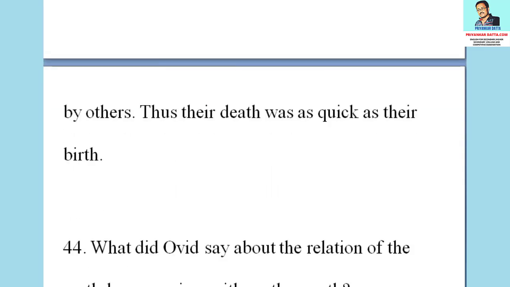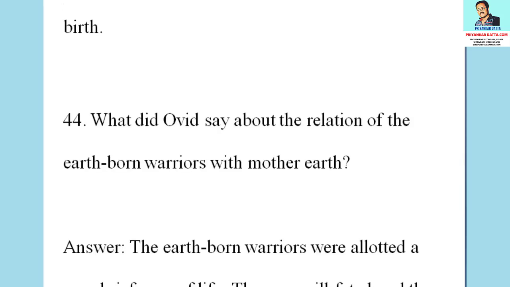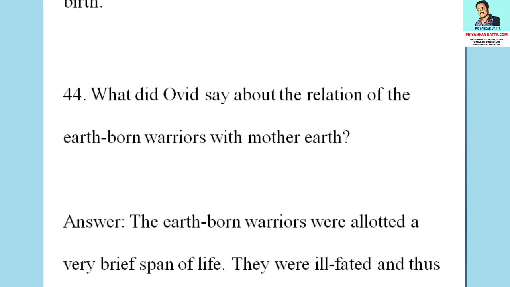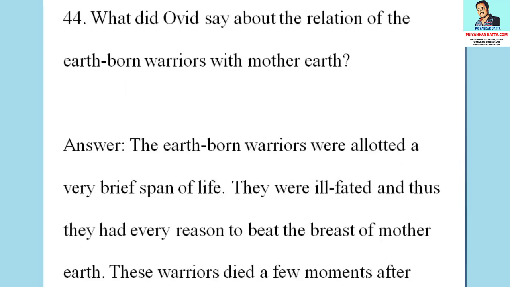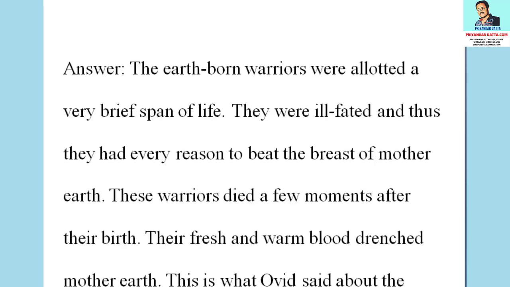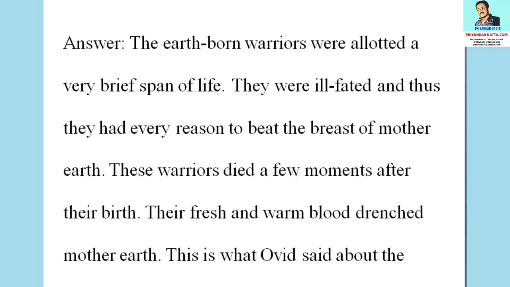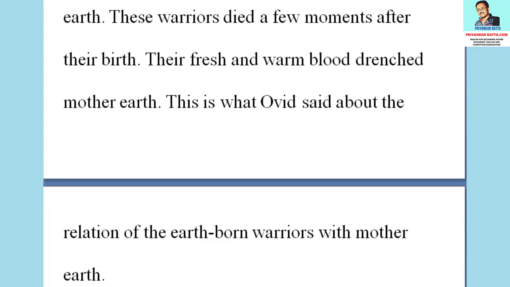The 44th question from this section is, what did Ovid say about the relation of the earthborn warriors with Mother Earth? The answer to the question is, the earthborn warriors were allotted a very brief span of life. They were ill-fated and thus they had every reason to beat the breast of Mother Earth. These warriors died a few moments after their birth. Their fresh and warm blood drenched Mother Earth. This is what Ovid said about the relation of the earthborn warriors with Mother Earth.